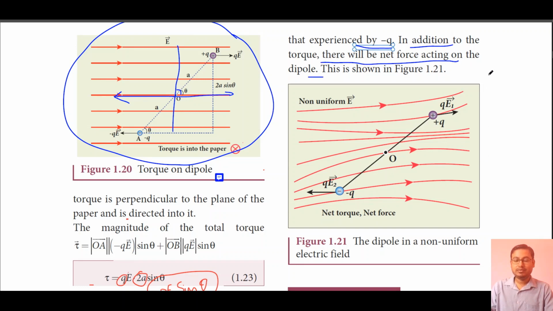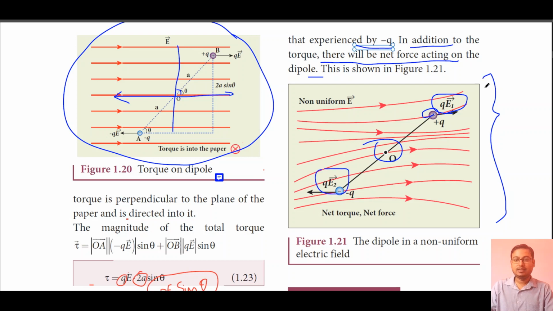As given in this figure 1.21, you can see here that the electric field lines are not in the same direction, and also their magnitudes are varying. So in this situation not only the torque but a net force will also act on it. Here the magnitude of force acting on charge plus q is q into E1, and on charge minus q is q into E2. You can see from the figure that their directions as well as their magnitudes are different.